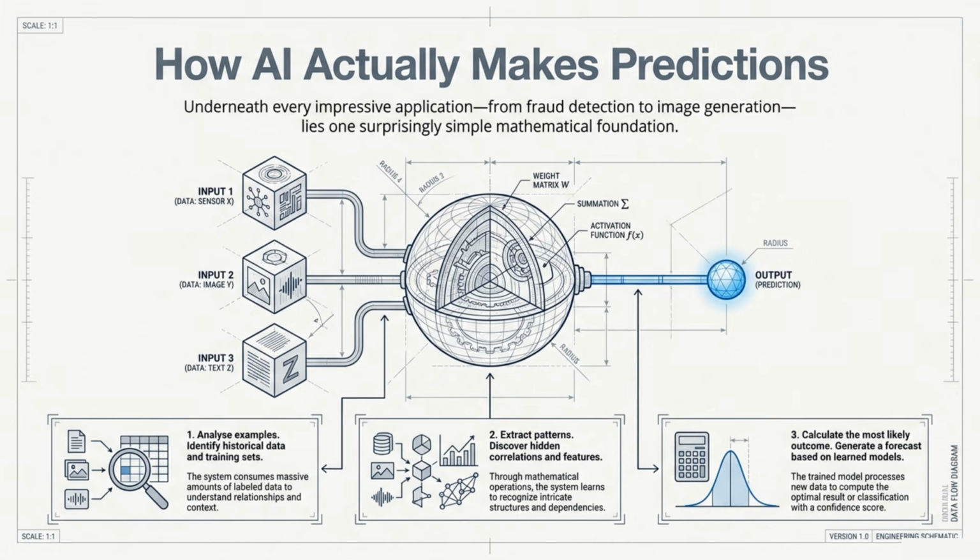The AI blueprint: how artificial intelligence actually makes predictions. Under every flashy demo, fraud detection, image generation, chatbots, sits one foundation. Learn patterns from examples, then calculate the most likely outcome on new data. Analyze examples. Extract patterns. Forecast. That is the whole game.